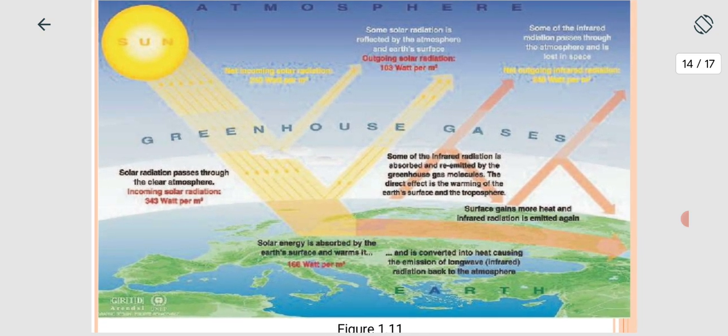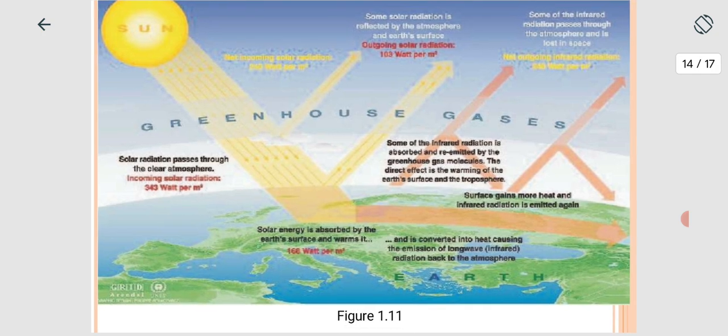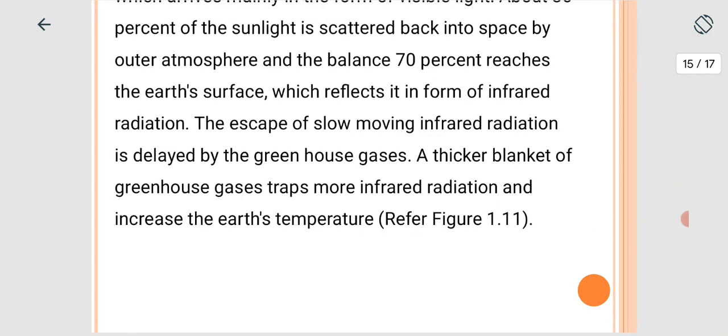Solar energy is absorbed by the earth's surface, which warms and converts it into heat, causing the emergence of long-wave radiation back to the atmosphere. Some of the infrared radiation is absorbed and re-emitted by greenhouse gas molecules, with a direct effect on the warming of the earth's surface and the atmosphere. So these are the greenhouse gases.